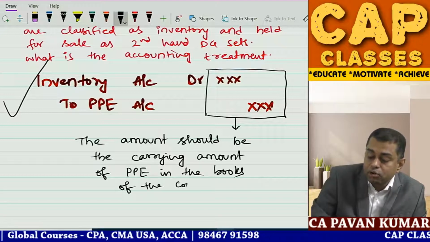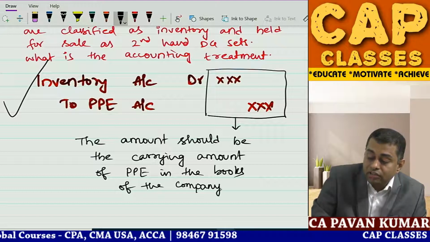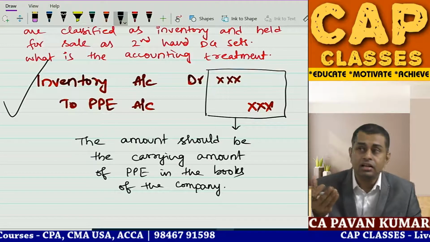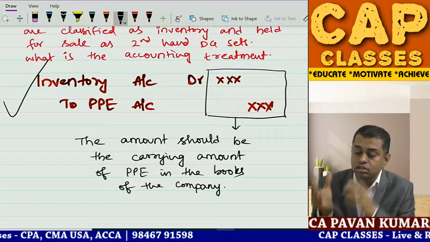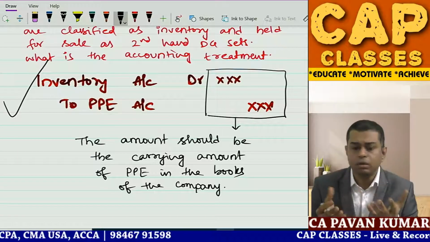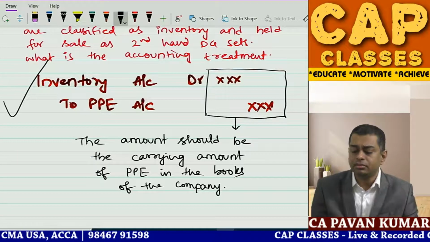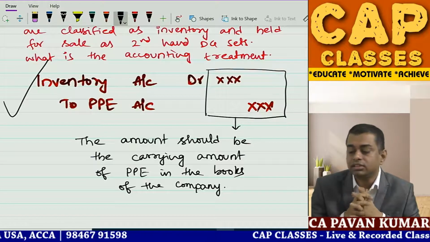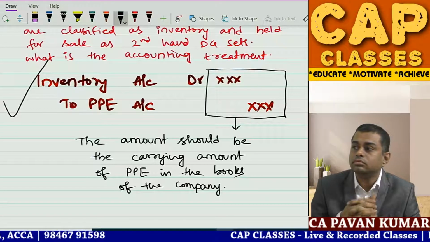What is carrying amount? WDV. Whatever the WDV is in your books, you will take it into inventory. That's all. Book entry: inventory account debit to PPE. This is the correct answer. Copy this.